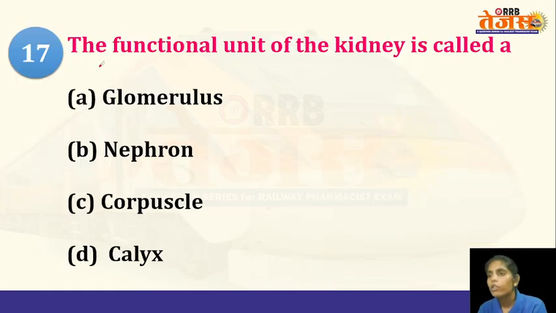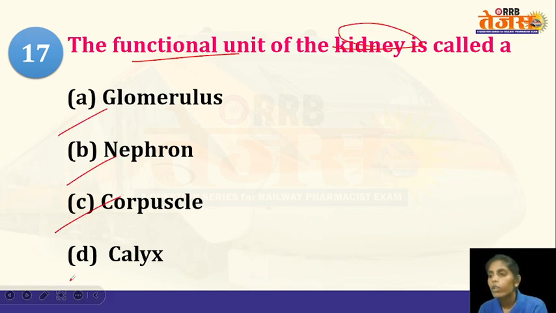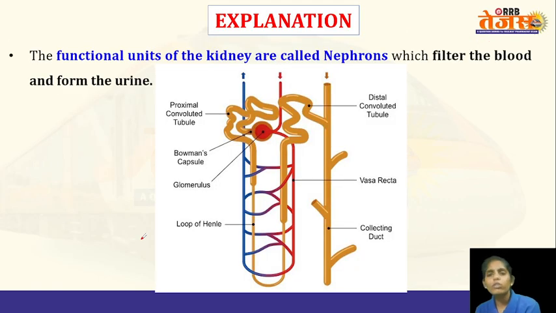And next question, the functional unit of the kidneys is called glomerulus, nephron, corpuscle, or calyx. So what is the answer here? It is a nephron. A large number of nephrons are present within both the kidneys. These nephrons form the urine, filter the blood, and help in the reabsorption of the useful substances to the body. So that's why the nephrons are known as the functional units of the kidney.